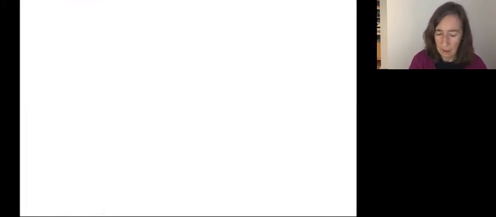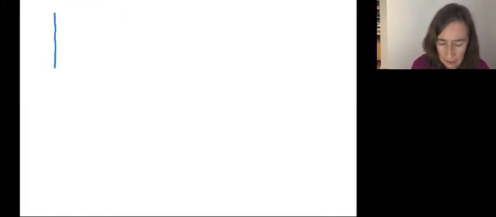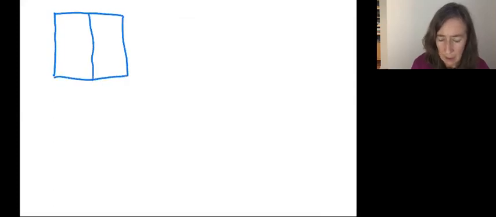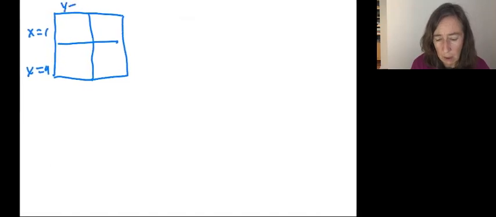So what I did there was fill out my cross tabs. We would have X equals 1, or X equals 4, and Y could equal 1, or Y could equal 2.